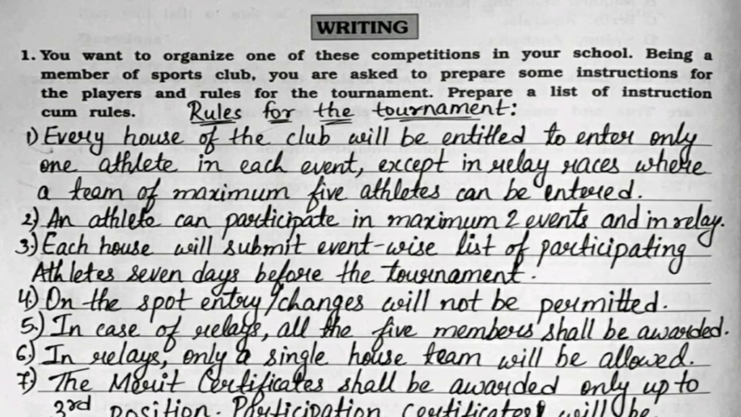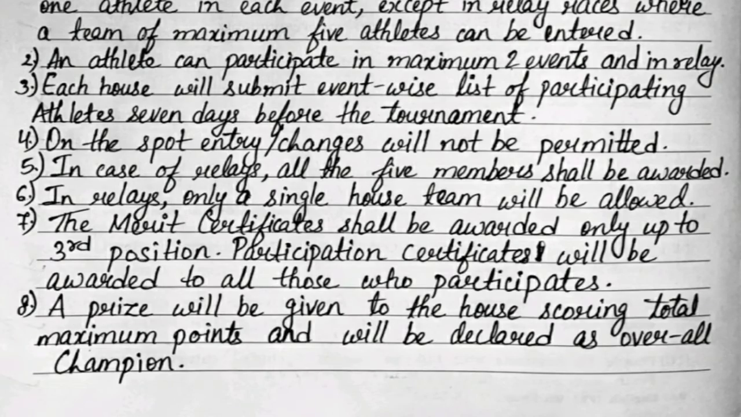Second, an athlete can participate in maximum 2 events and in relay. Third, each house will submit event-wise list of participating athletes 7 days before the tournament. Fourth, on-the-spot entry or changes will not be permitted. Fifth, in case of relays, all the 5 members shall be awarded. Sixth, in relays, only a single house team will be allowed.